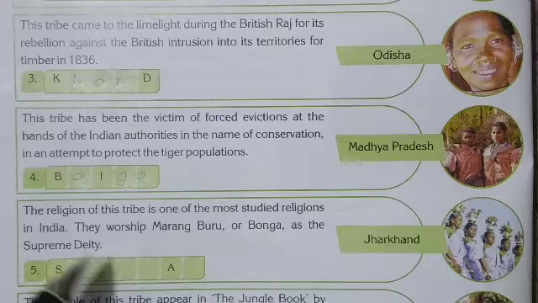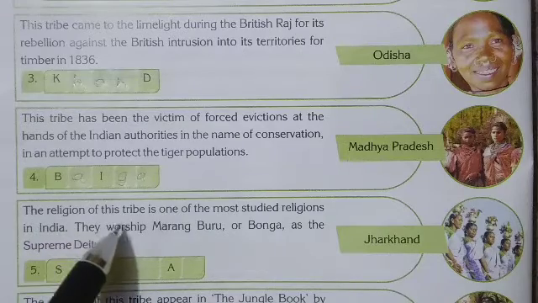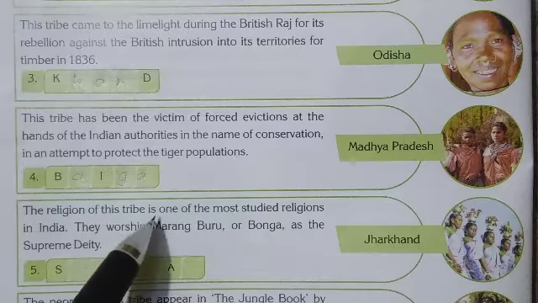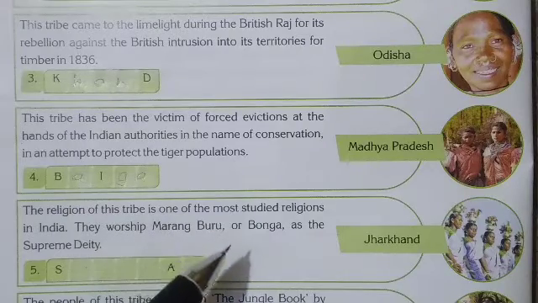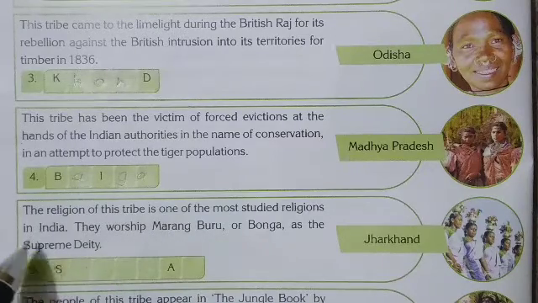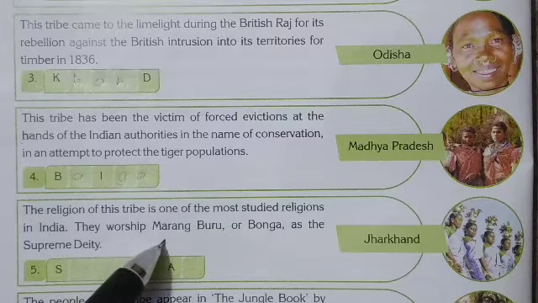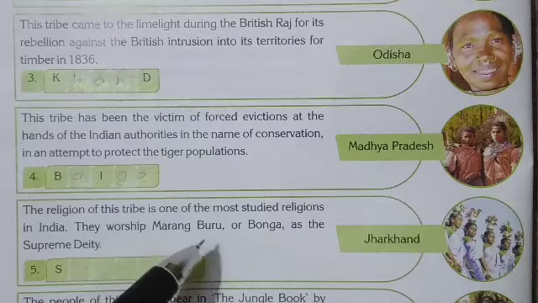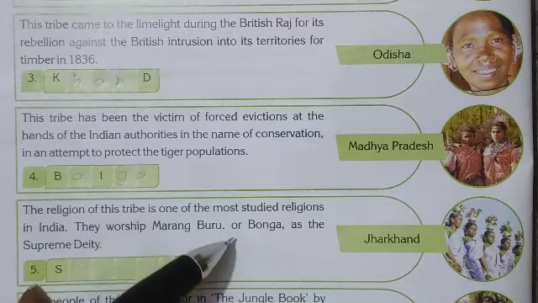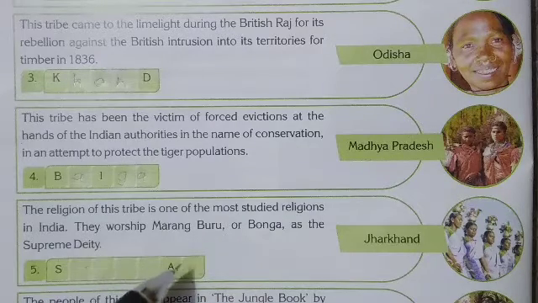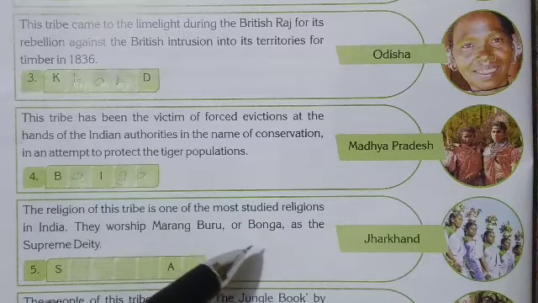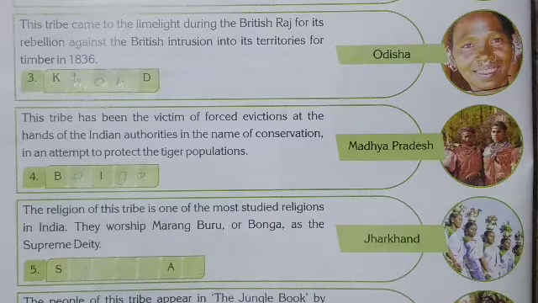Now next is the religion of this tribe. The religion of these tribes is one of the most studied religions in India. They worship Marang Buru or Bonga as the supreme deity.